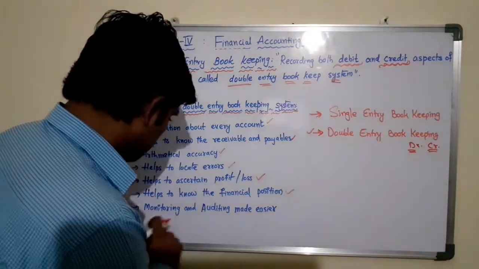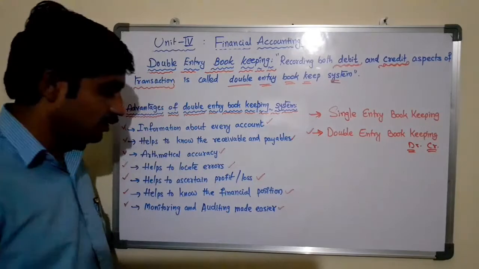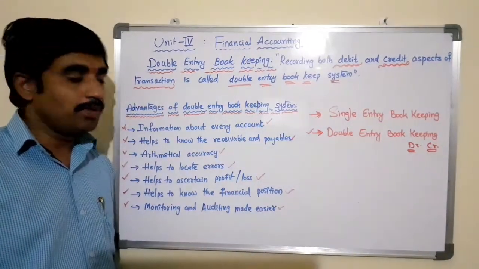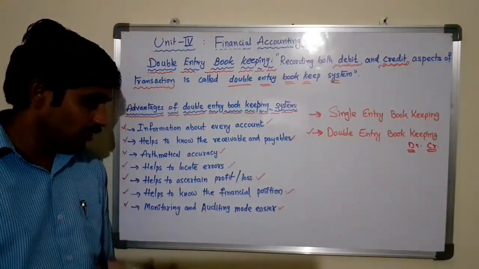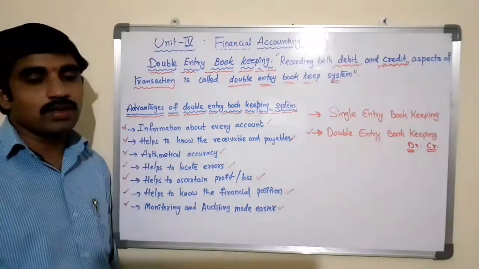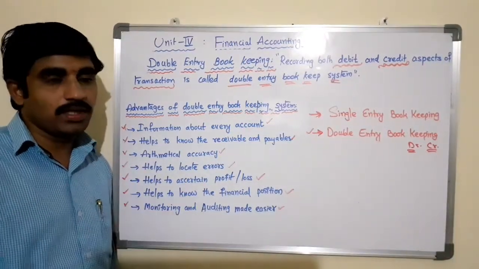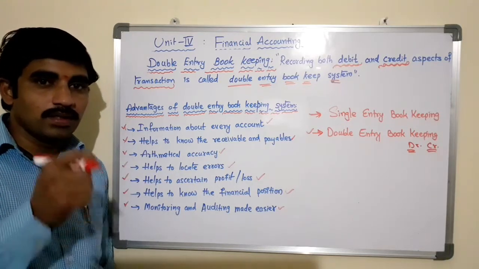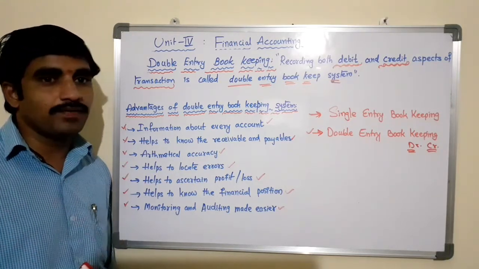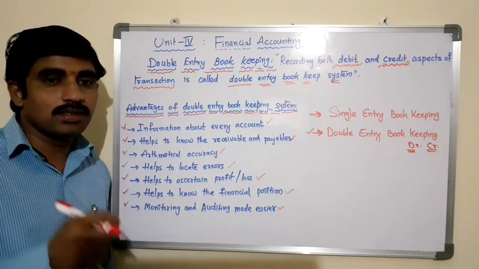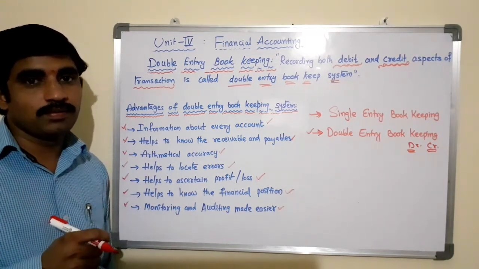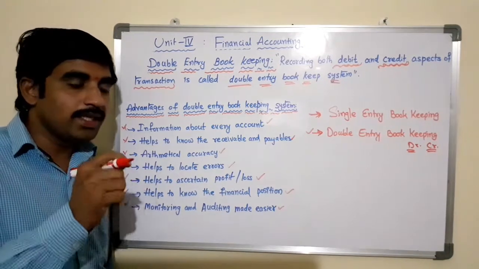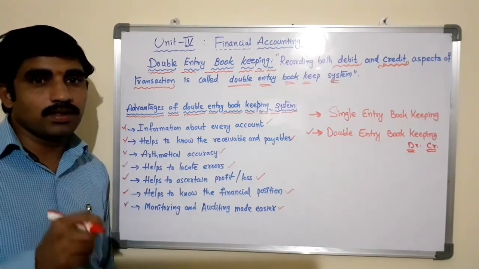The next one is that monitoring and auditing are made easier. With the double entry bookkeeping system, the scope for fraud, theft and misappropriation is very low, provided a proper internal auditing system is in place.